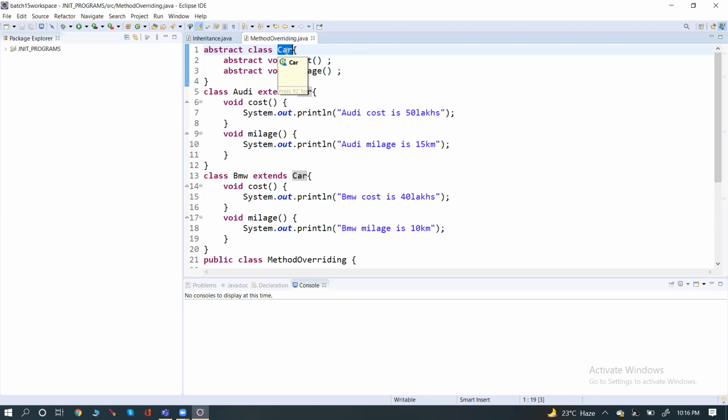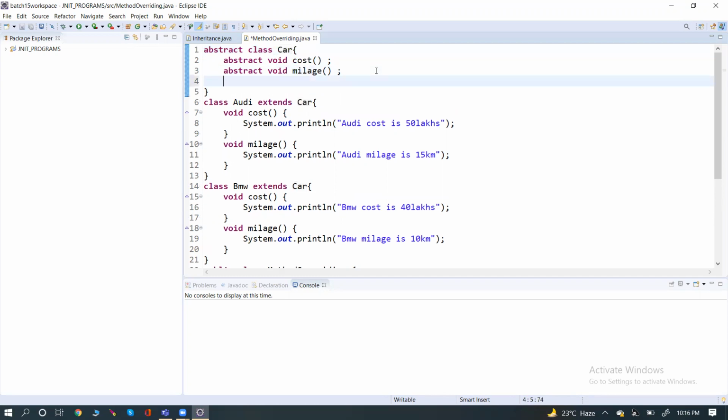So every keyword has a meaning. So what's the keyword? How are we doing it? You need to understand, and you need to search this. Like, what is abstract keyword? What is abstract class? What is abstract method? These things you need to search in Google. Next, in an abstract class, not only the abstract methods, we can write normal methods also.